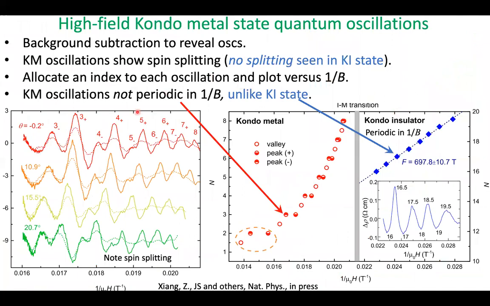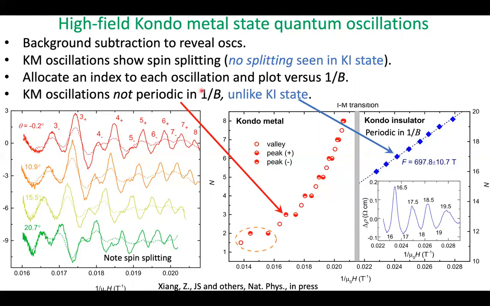So once we subtract the background magnetoresistance, we can see these oscillations very clearly. These are for several different angles here. The first thing we notice is the strong spin splitting of the oscillations. You can see they occur in pairs here. And this is in contrast to the Kondo insulator state where no spin splitting is seen.